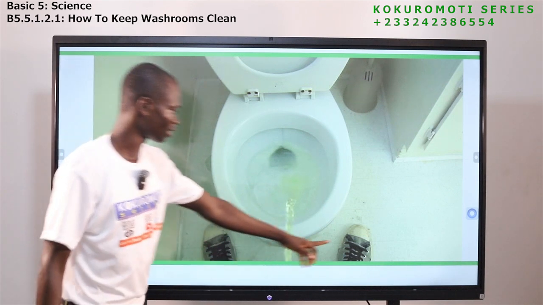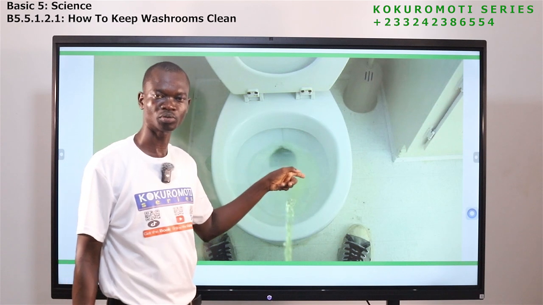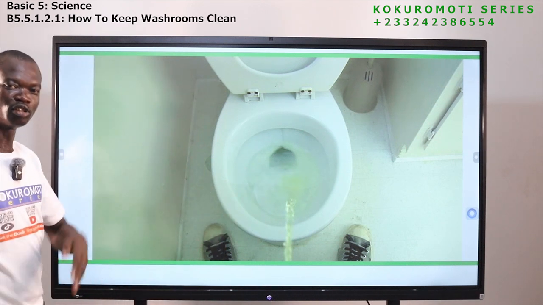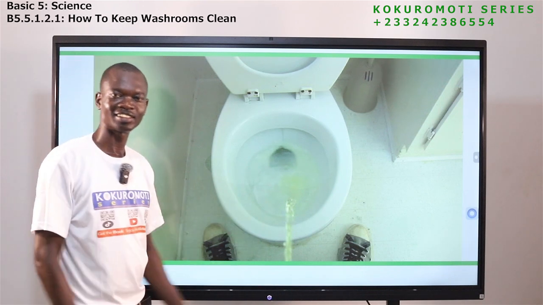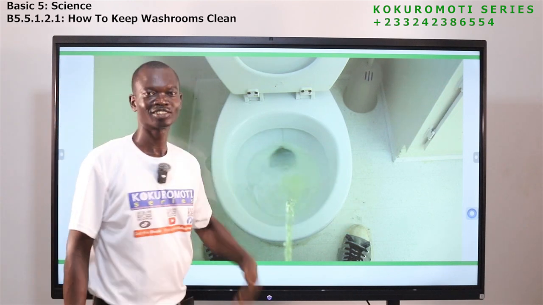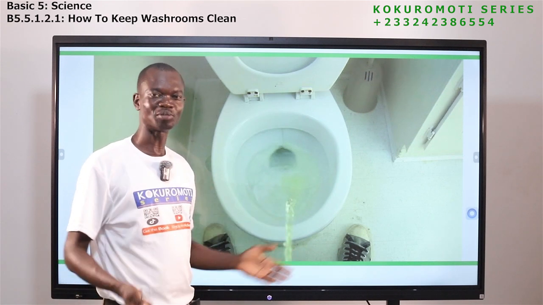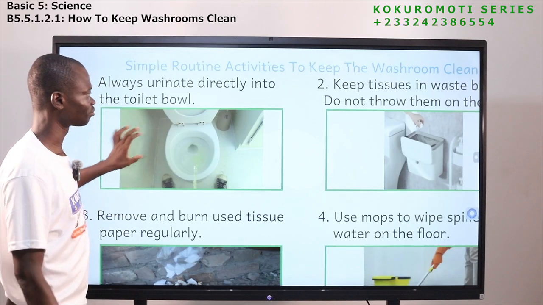You see, someone is standing here. The person is urinating directly into the bowl. Some of you stand somewhere, you look somewhere, and you direct the thing to what? Outside the bowl. If you do that, you make the room what? Smell bad. The room will smell bad.